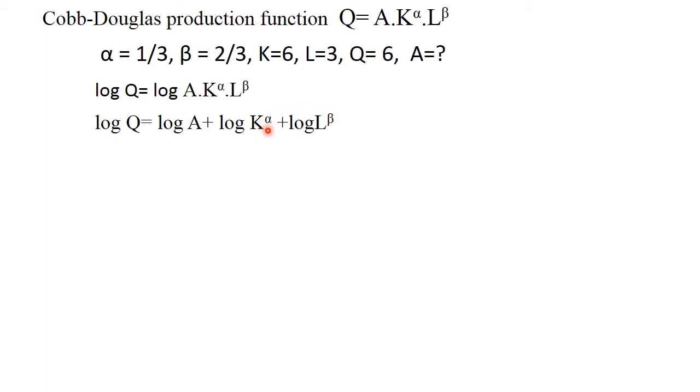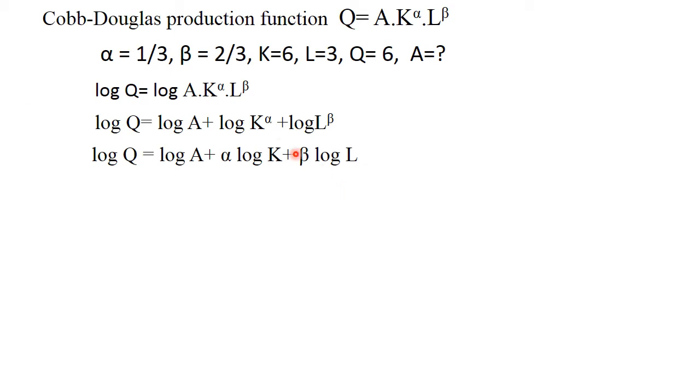To change this, the log form becomes log Q equals log A plus alpha log K plus beta log L. This is one rule of the log form: if log x raised to n is there, the formula is n log x.